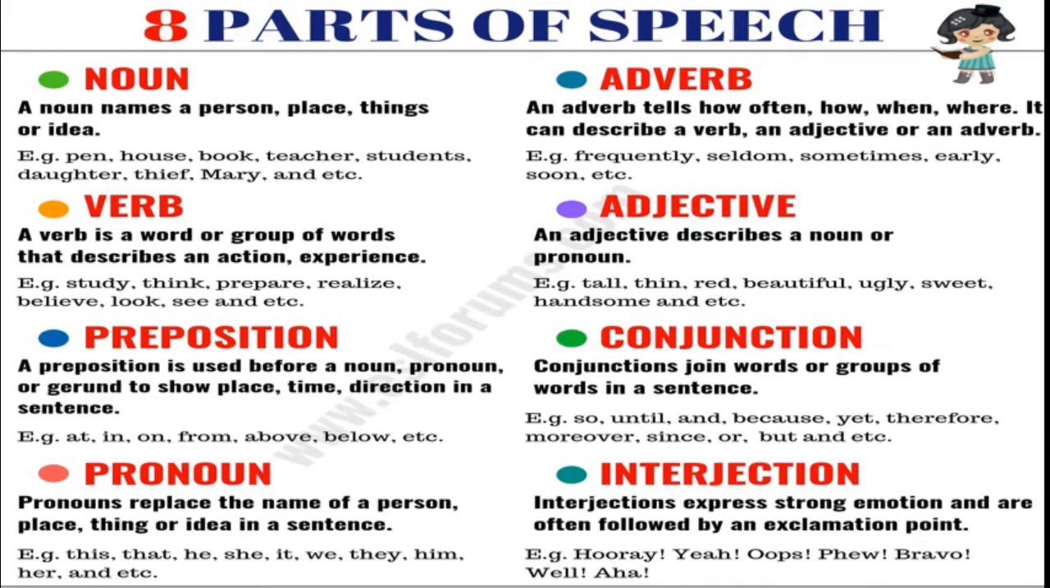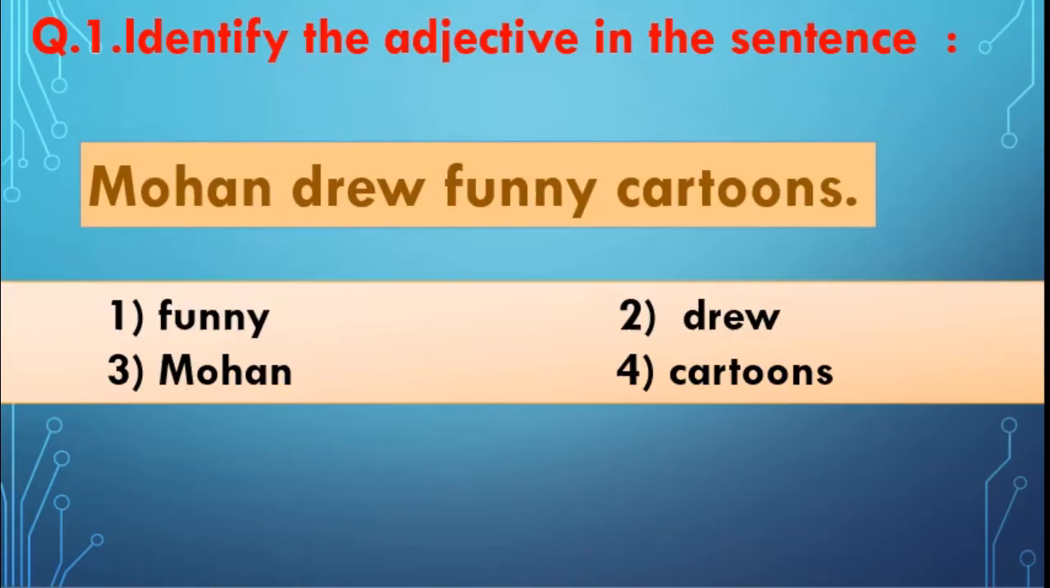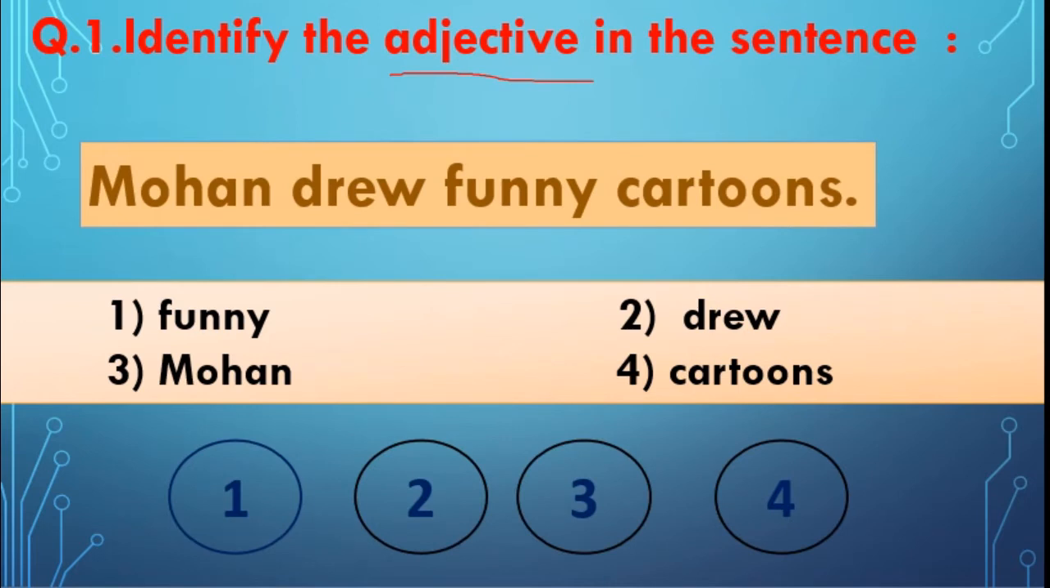Come on students, now we will move to solve the questions. First question is identify the adjective in the sentence. Adjective means the word which describes the noun, isn't it? Question is Mohan drew funny cartoons. Here you have 4 options, that is funny, drew, Mohan, cartoons.